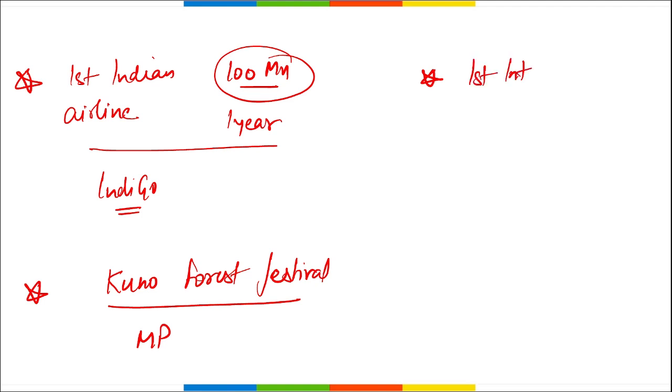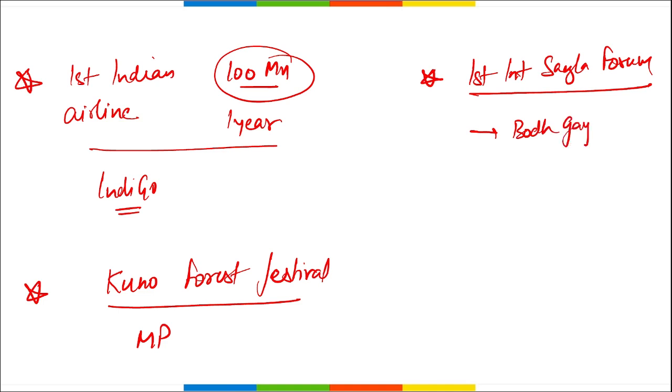Question can be asked is that where was this held? This was held in Bodh Gaya. Next question can be asked is that who inaugurated it? Dalai Lama ji inaugurated it. Mark this also.